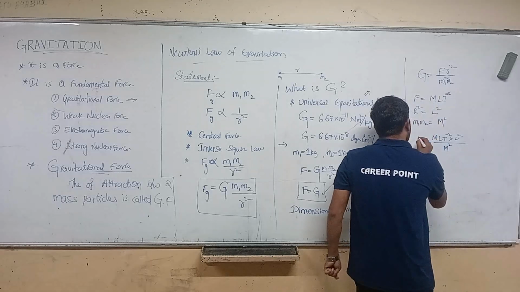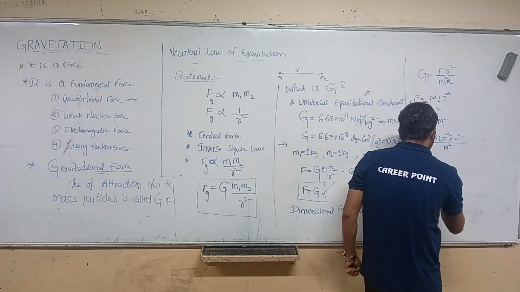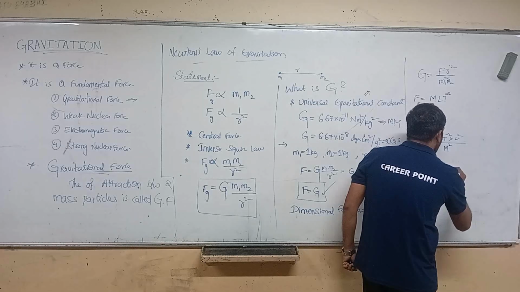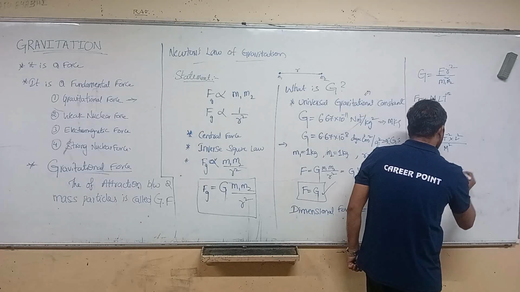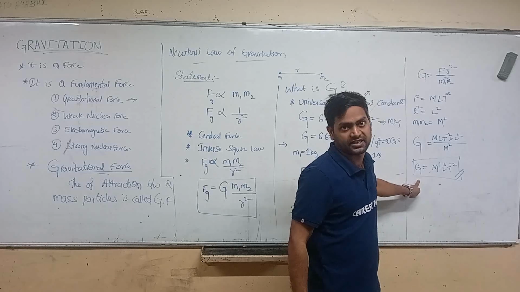So the dimensional formula of the universal gravitational constant will be M minus 1 L cube T minus 2. So this is the dimensional formula of the universal gravitational constant.